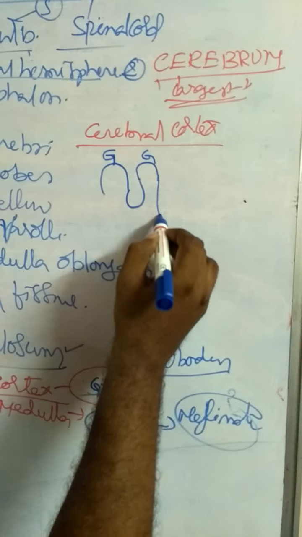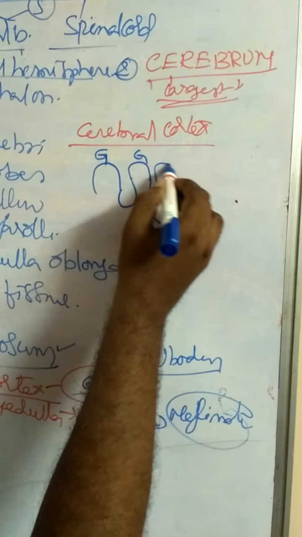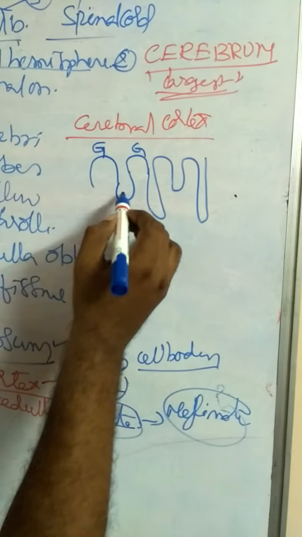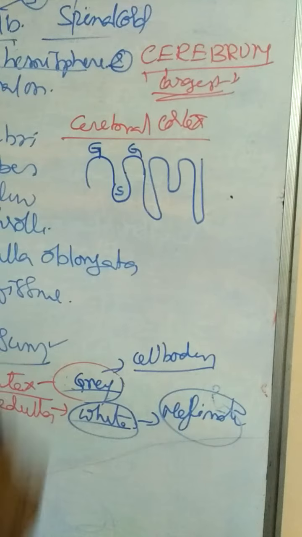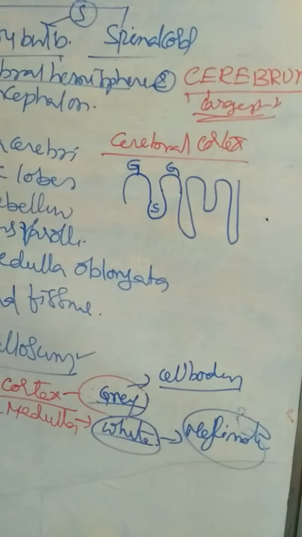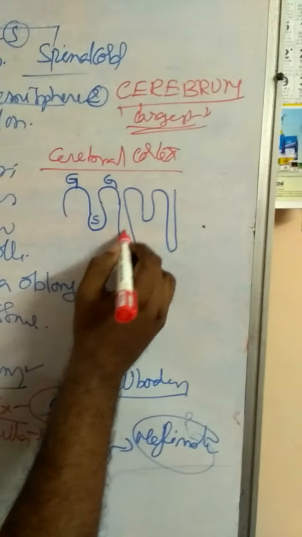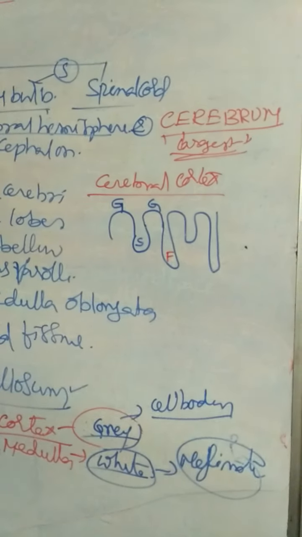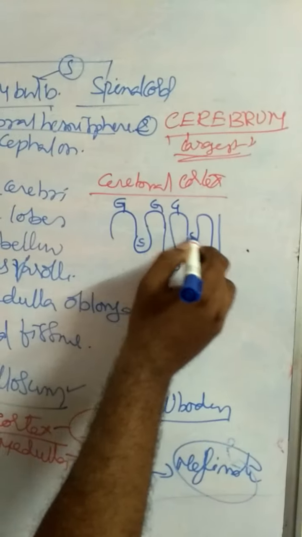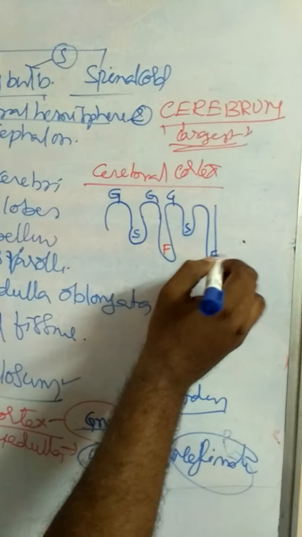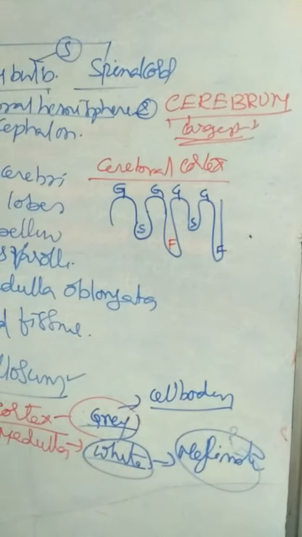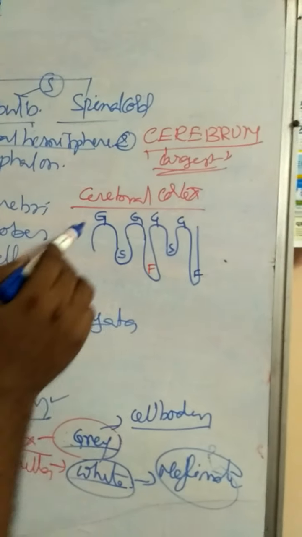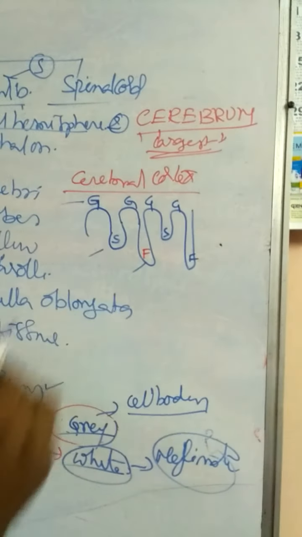There are two types of grooves. Shallow grooves are called sulci. Deep ones are called fissures. This is gyrae and sulci, and this one is a fissure. This one is gyrae. The cerebral cortex contains gyrae, sulci and fissures.